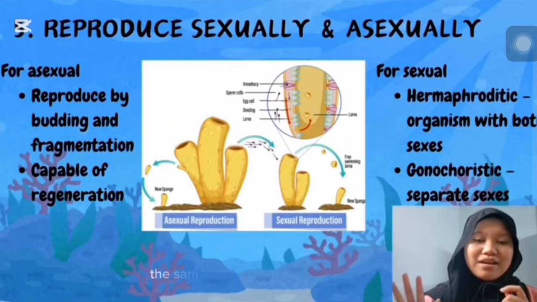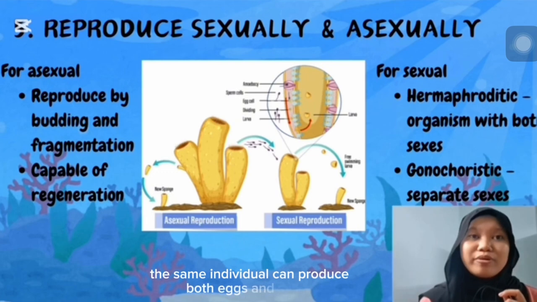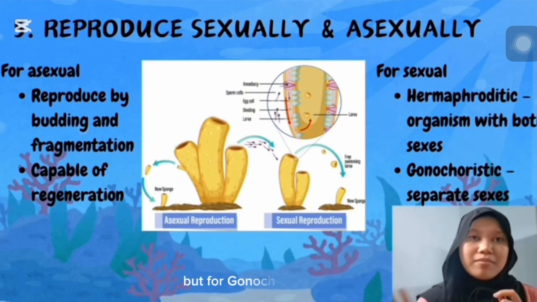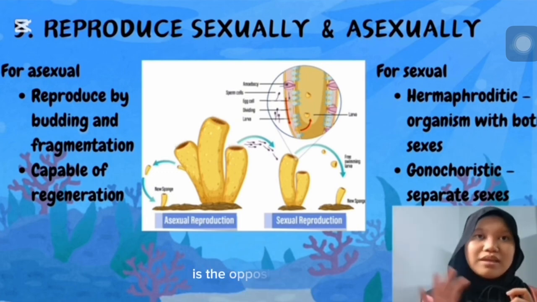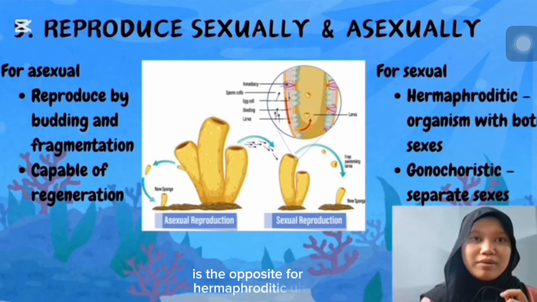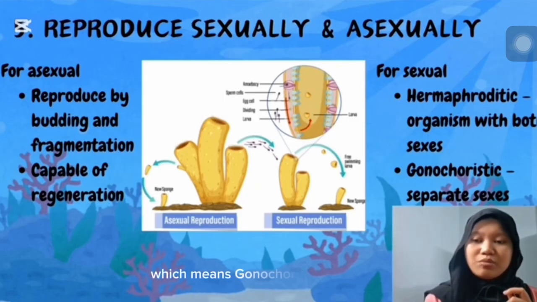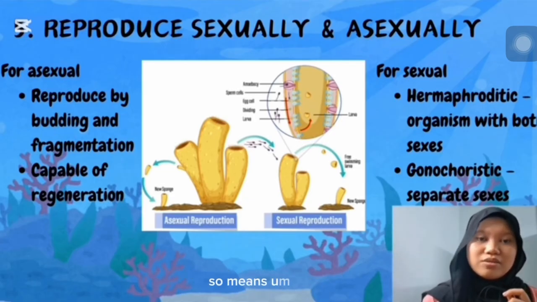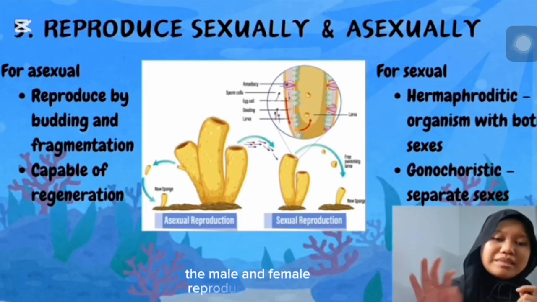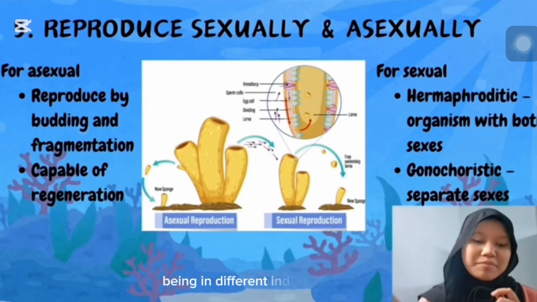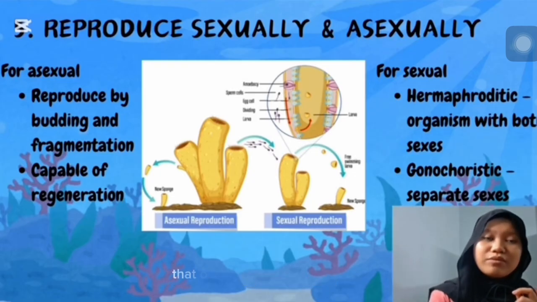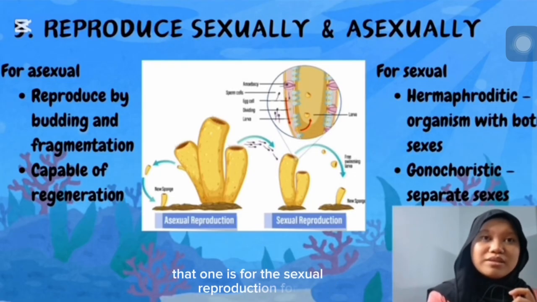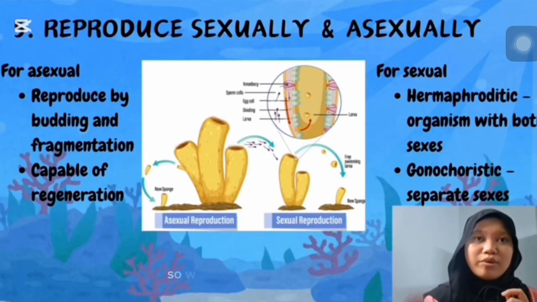It means the same individual can produce both eggs and sperm. But gonochoristic is the opposite of hermaphroditic, which means separate sexes. So the male and female reproductive organs are in different individuals. That is the sexual reproduction for poriferans.